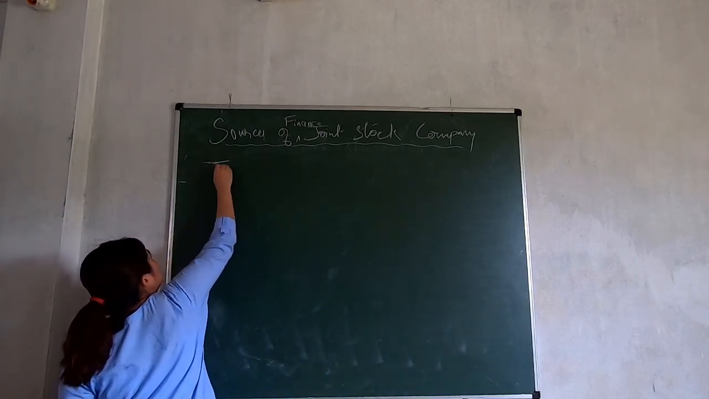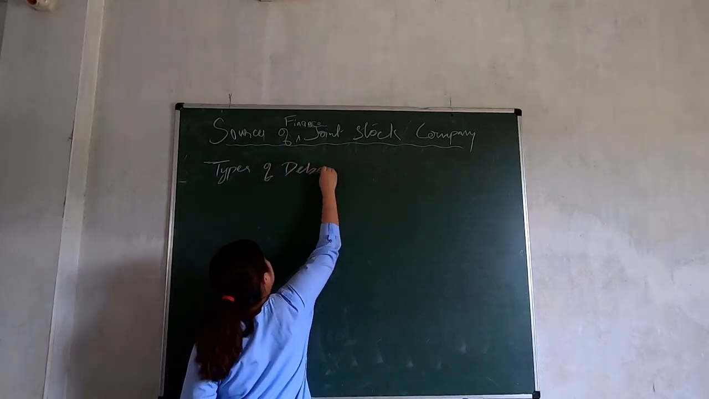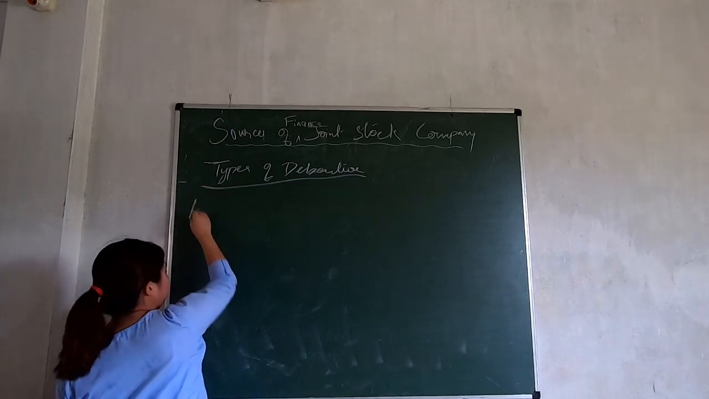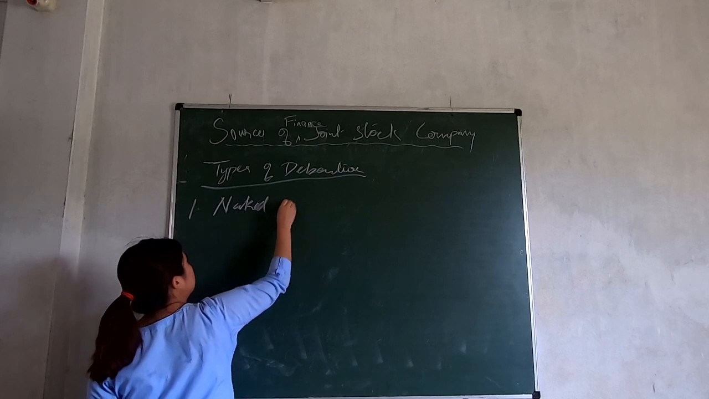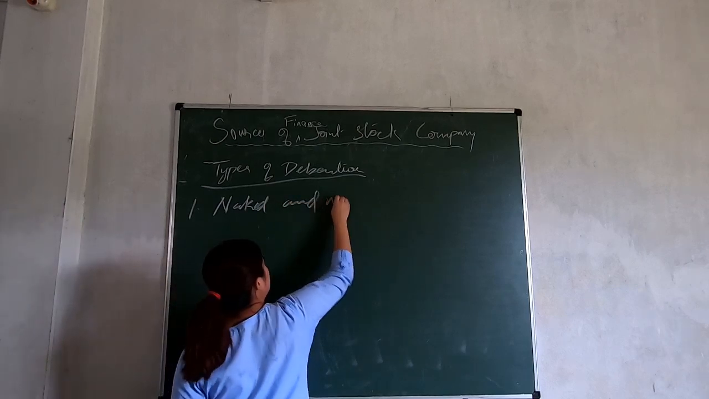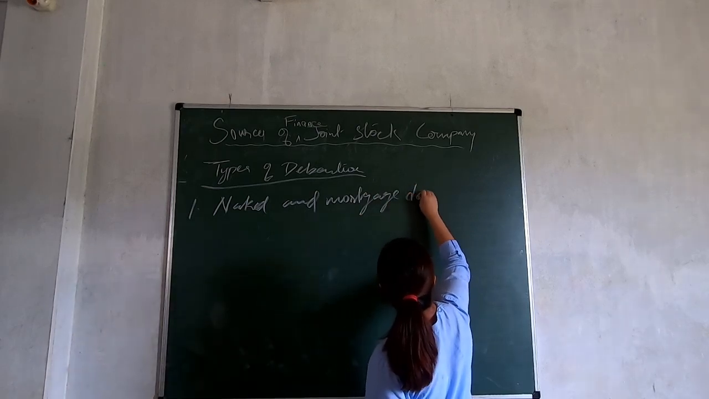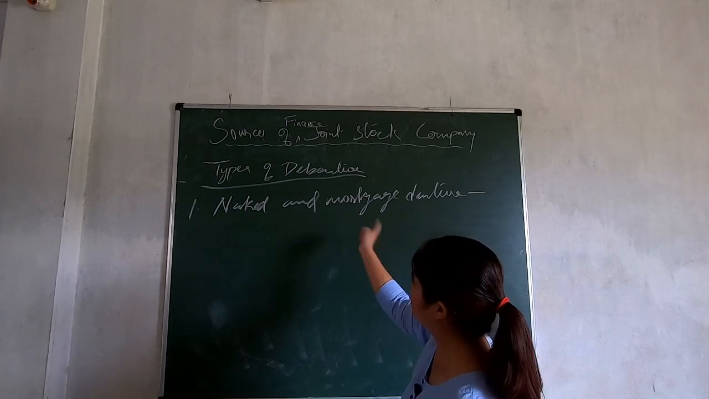So, types of debenture. The first one is naked and mortgage. This type of debenture are opposite of each other.